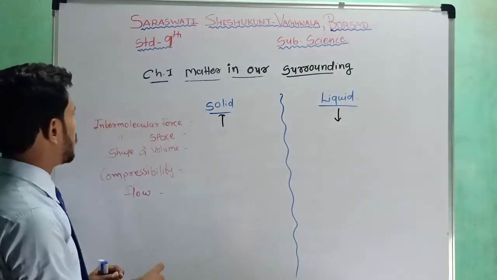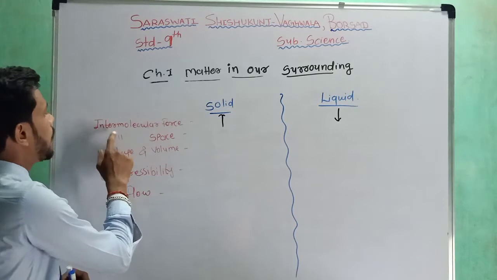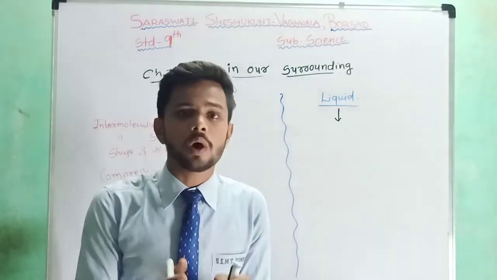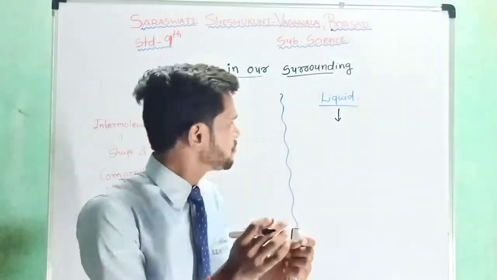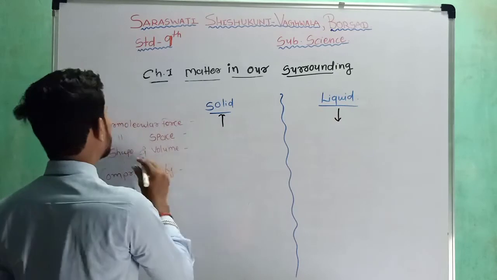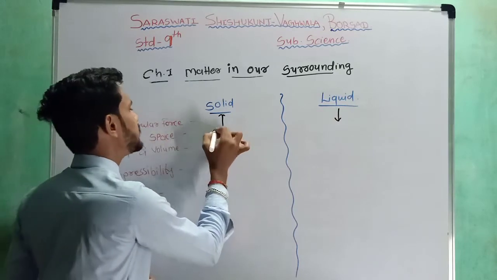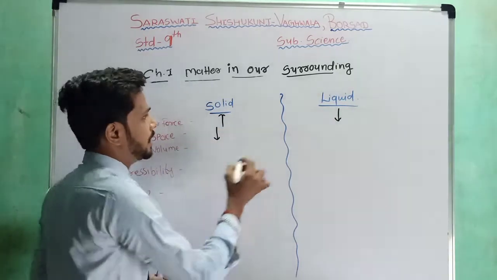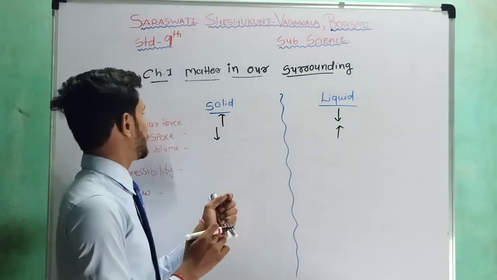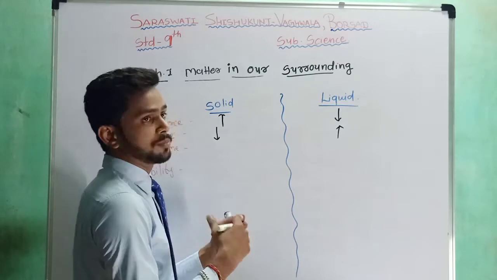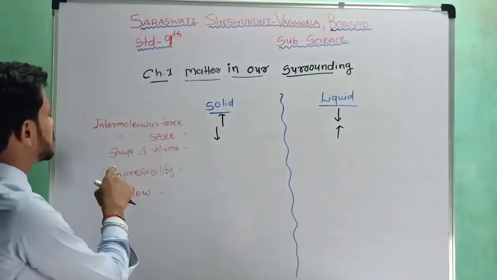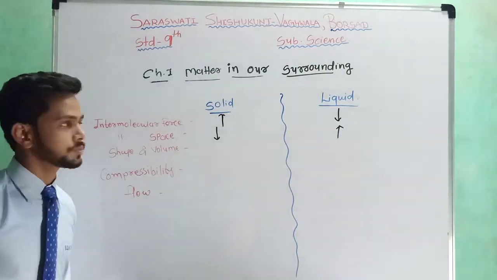The second point is intermolecular space. The intermolecular space in a solid is lesser than in a liquid, so here we can write down that the intermolecular space is less than that of the liquid. So we can say that the intermolecular space between the particles of a liquid is higher than in a solid.